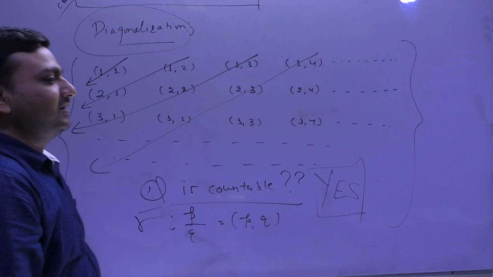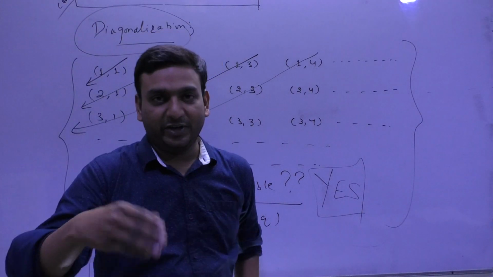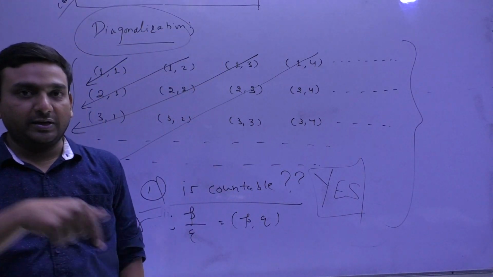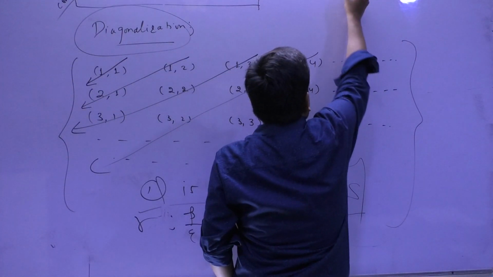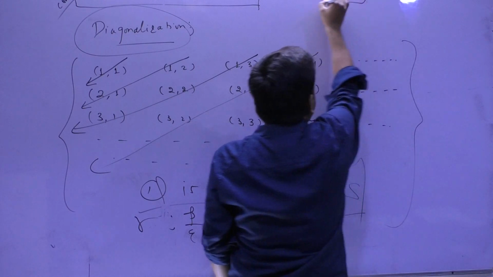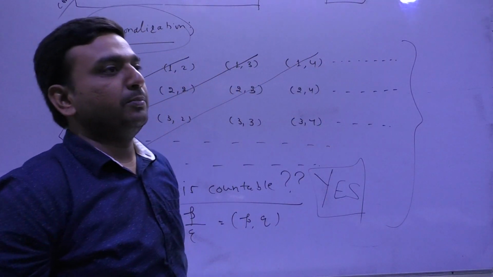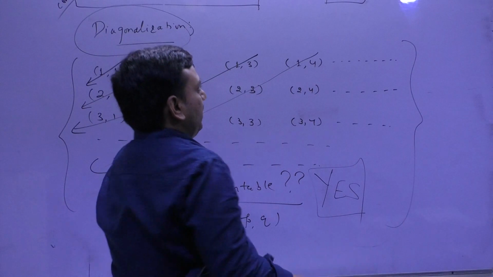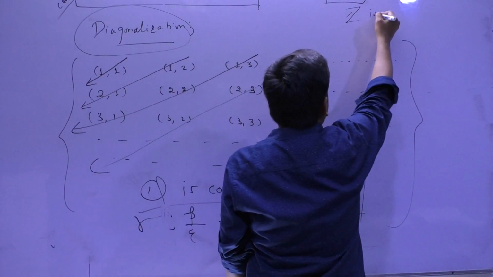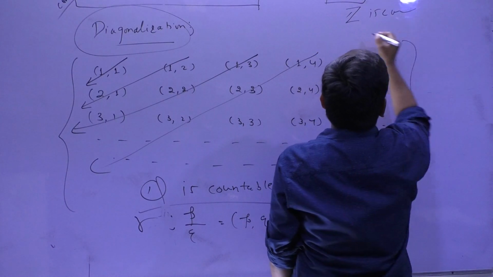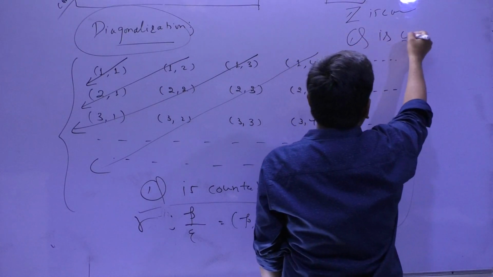Whatever we have learned from minute 1 to this time, our base is N, which means countability. We take the base as N. After N we have shown that Z is countable, then we have shown Q is countable.